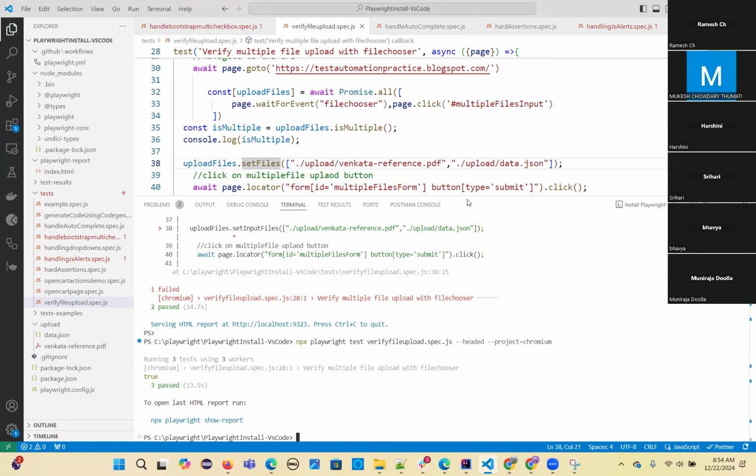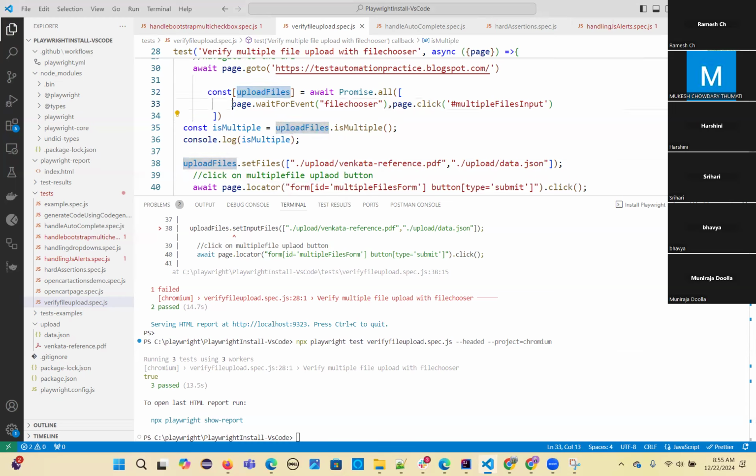Sir, in line number 32, we need await, then Promise.all, right? Promise, or anything we can give? It is returning a promise, an event listener. Not page. So Promise.all means all the events in this are returned to this thing. That is what we are doing here. It's just a listener, a promise. It resolves all the promises and stores them here. So then you can use that promise in the next consequent steps.